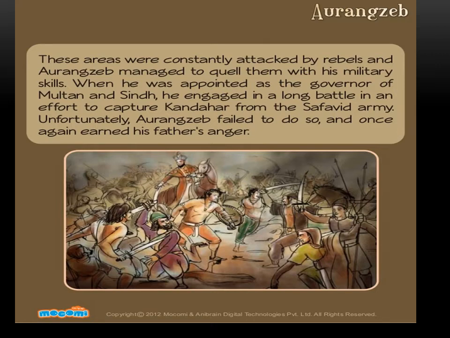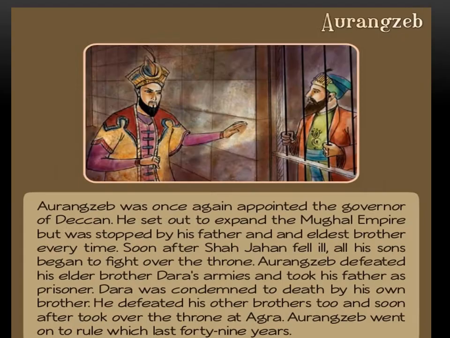When he was appointed as the governor of Multan and Sindh, he engaged in a long battle in an effort to capture Kandahar from the Safavid army. Unfortunately, Aurangzeb failed to do so and once again earned his father's anger. Aurangzeb was once again appointed the governor of the Deccan. He set out to expand the Mughal Empire but was stopped by his father and eldest brother every time.